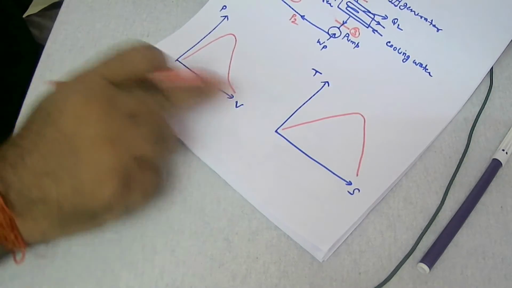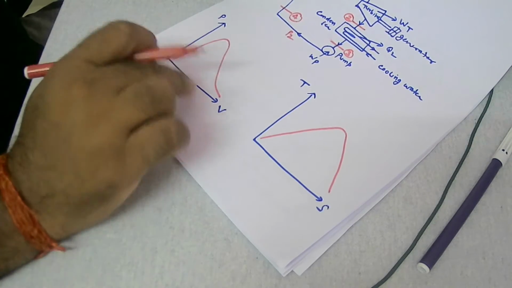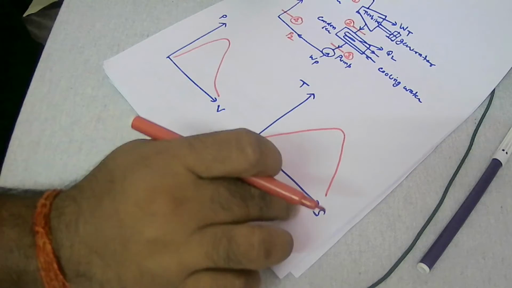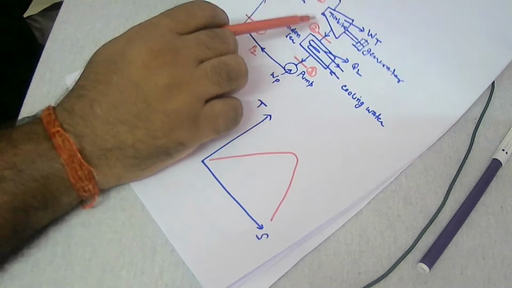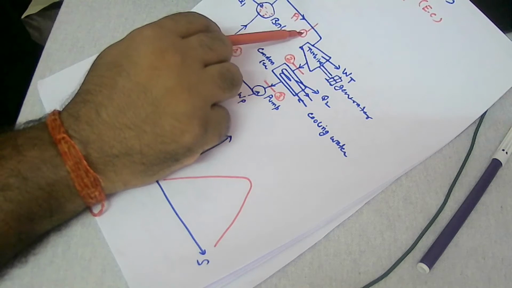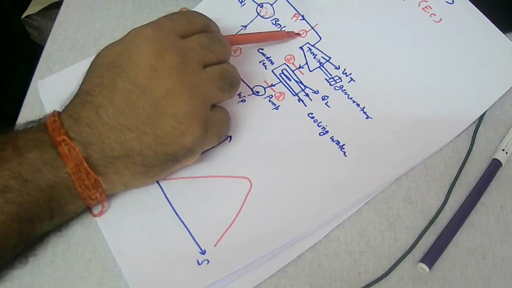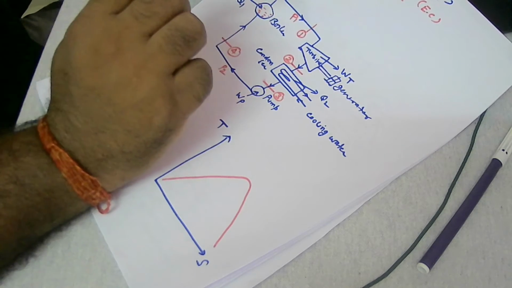Look at this, this is the basic difference between the vapor dome representation of pressure and volume, and temperature versus entropy. Now, as I said, the process starts at one point at the entry of the turbine, where the condition of steam may be wet steam, dry saturated steam, or superheated steam.